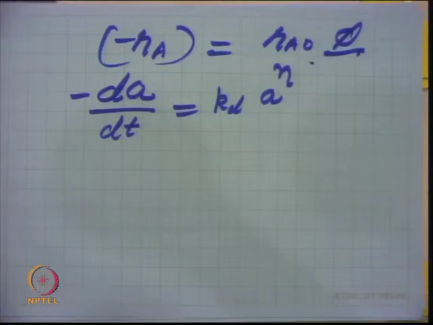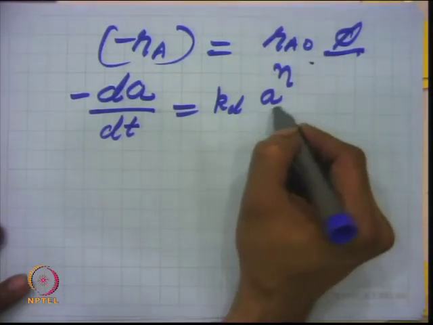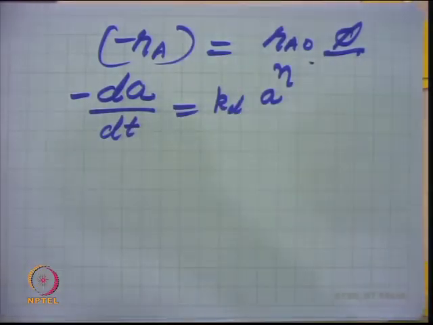The catalytic reactors which are generally used for screening, small and in differential form, can be used to determine the deactivation function during a catalytic reaction, or when we screen out catalysts, then the activity of a catalyst can be measured for different catalysts. So, this n is the order of deactivation, and it can be found by assuming, say, first order deactivation or second order deactivation.